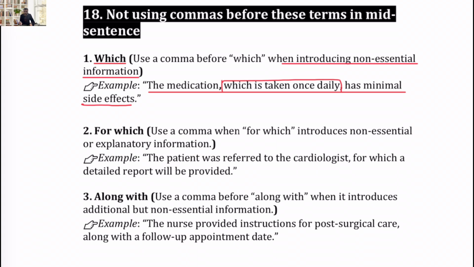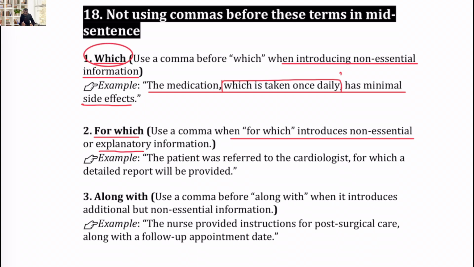So when we are writing which, and the which is introducing a non-defining clause, we should put a comma before which, and we can put a comma after the end of that clause as well. Other is for which. We need to use a comma before for which when it introduces non-essential or explanatory information.